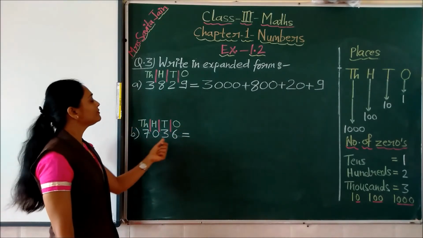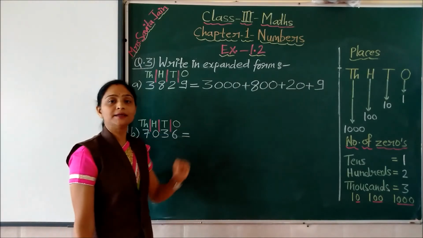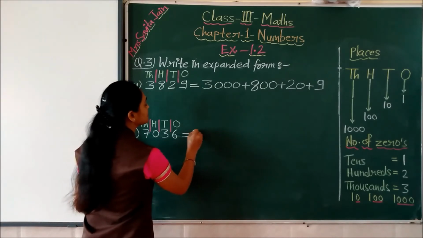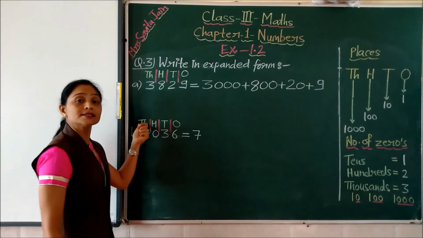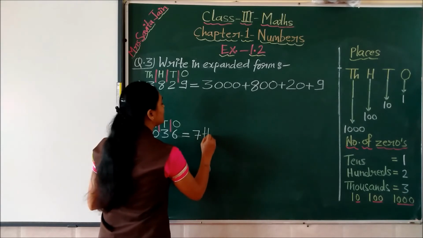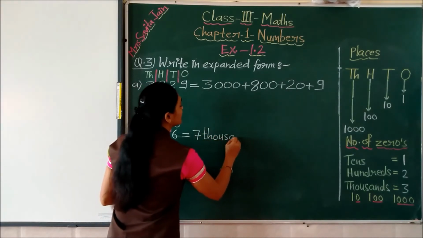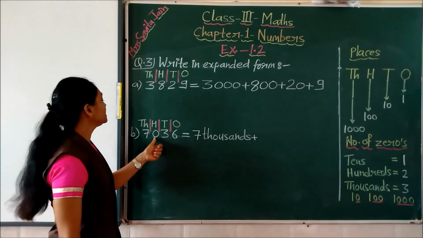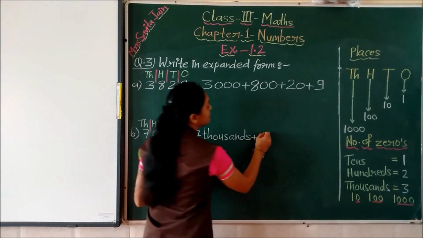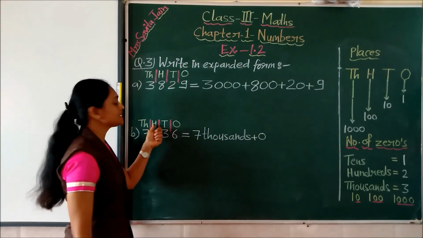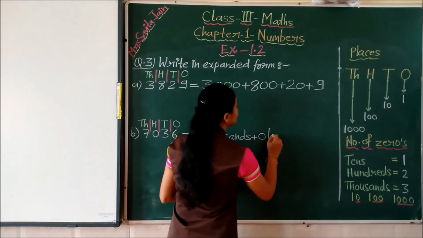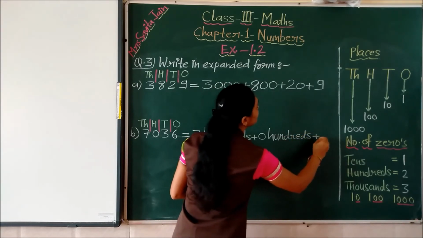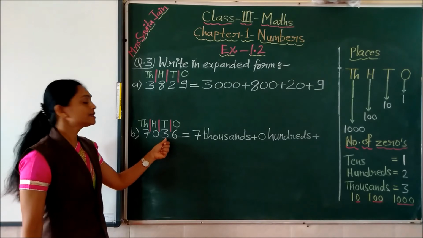Now this question we will solve using the place names. Yes children? So here we will see first digit, this is 7 and the place is thousands place. So we will write here thousands. Yes children? Then we have to put here also a plus sign. Then this is 0. So we will write here 0 and the place is hundreds place. So we will write here hundreds. Yes children? Then again we have to put this plus sign. Then next digit is 3.